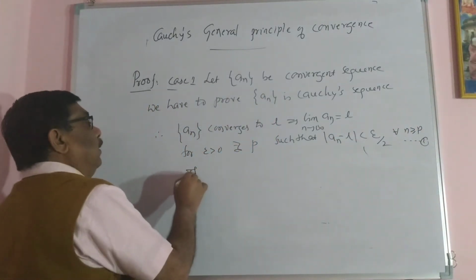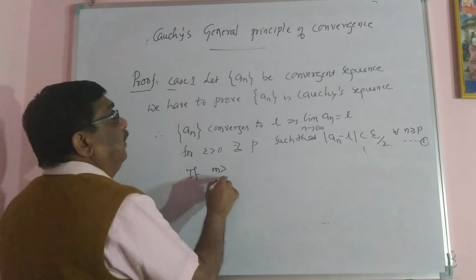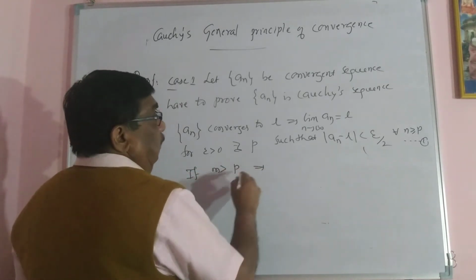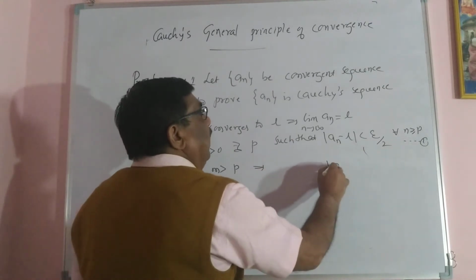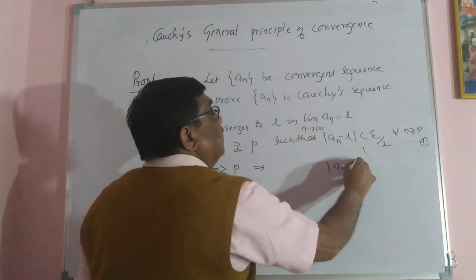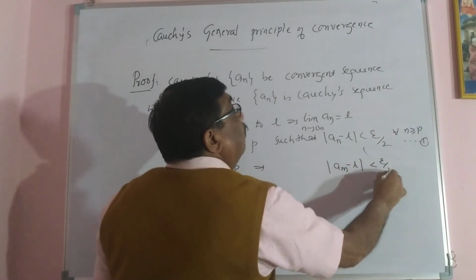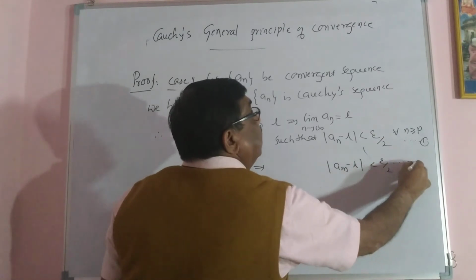If m is greater than P, this holds for all n greater than P. Therefore, a_m minus L is less than epsilon by 2. Call this equation number 2.